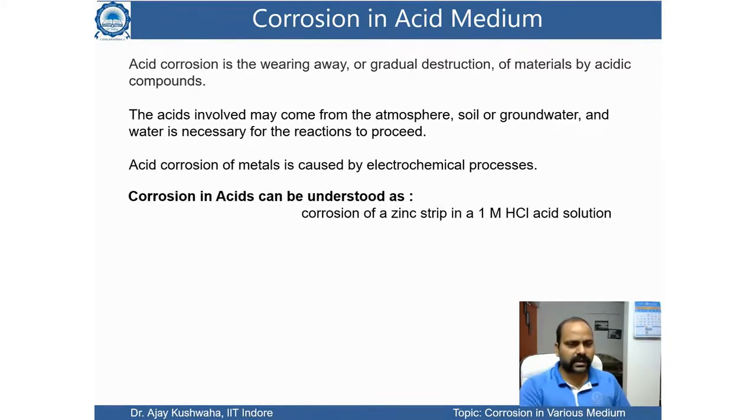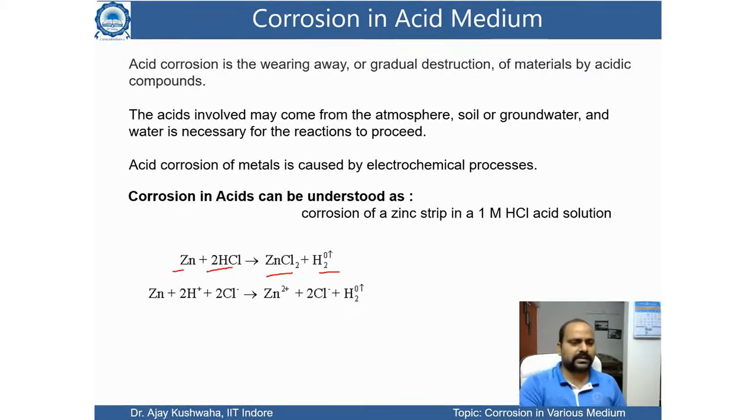Acid corrosion can be understood by one example. Let's say the corrosion of a zinc strip when it is immersed in 1 molar HCl acid solution. So what will be the reaction? Basically zinc reacts with 2HCl, it will form ZnCl2 and hydrogen gas. It could be elaborated like this: zinc, and then HCl breaks into 2H+ and 2Cl-.